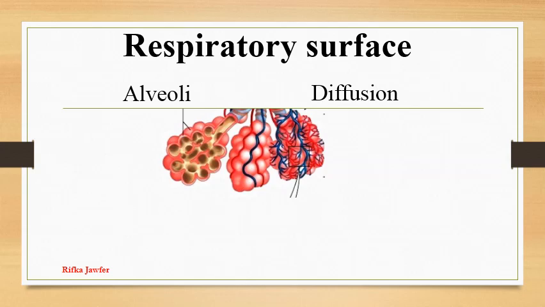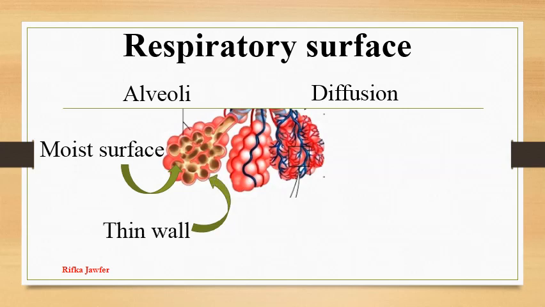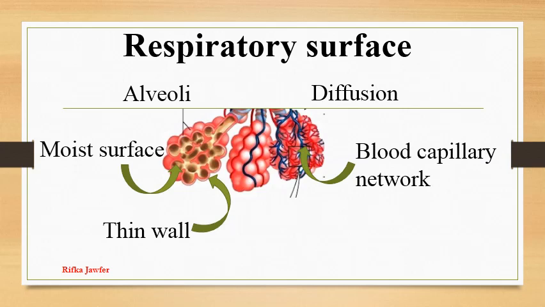First, the surface has to be moistened and permeable for gas exchange. Next, the surface has to be thin for diffusion of the gases, and the surface has to be highly vascularized. Also, there should be a large surface area to exchange the large volume of gases, so that there is a large number of sacs present.